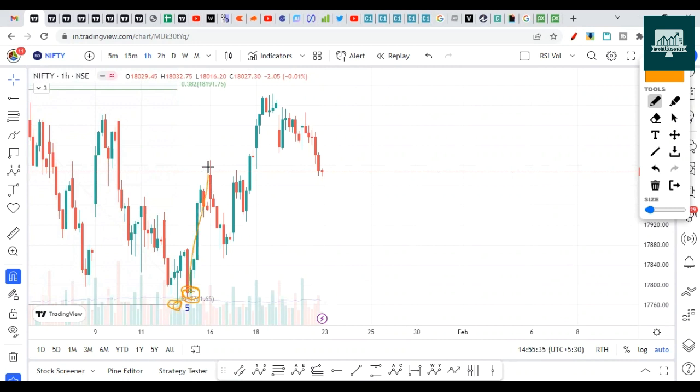And here I'm assuming wave A, B, C. Or 1, 2, 3, 4. And if it opens gap up, then it will have a fifth wave. But this may not be the case because we have to again see what has happened in this wave. So we'll talk about that.